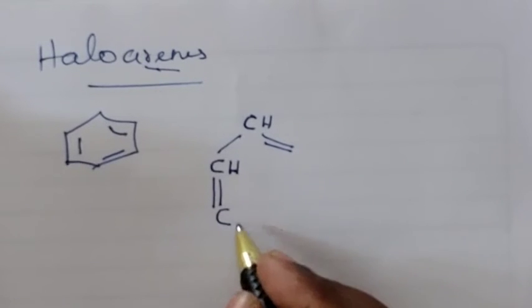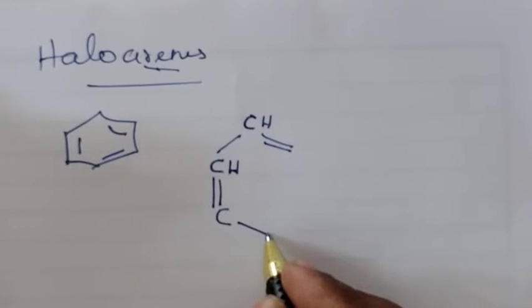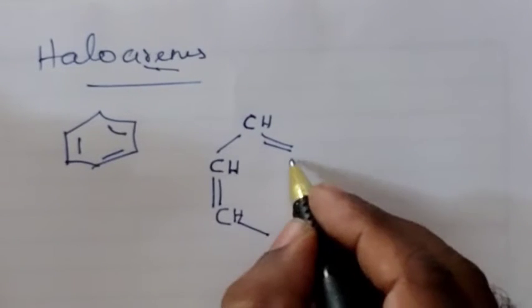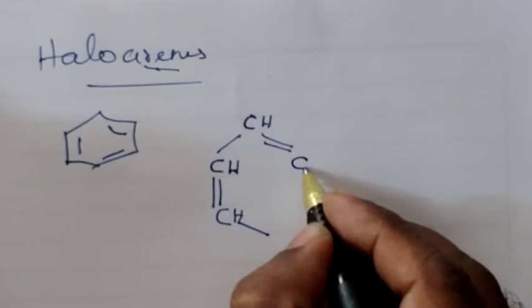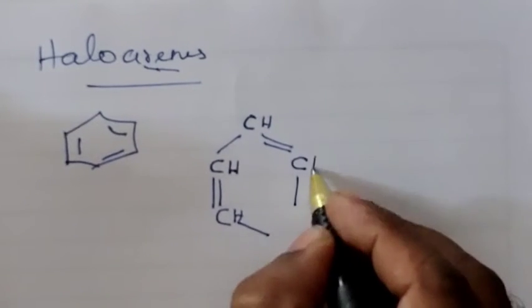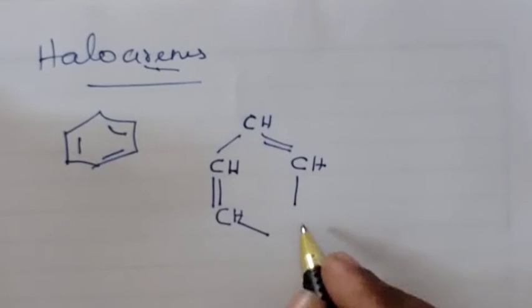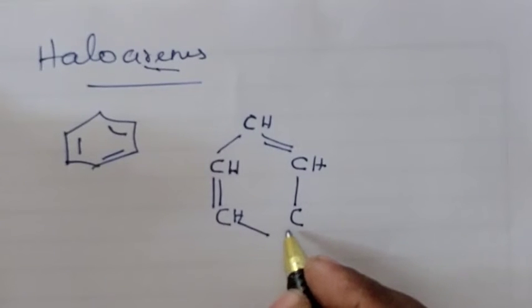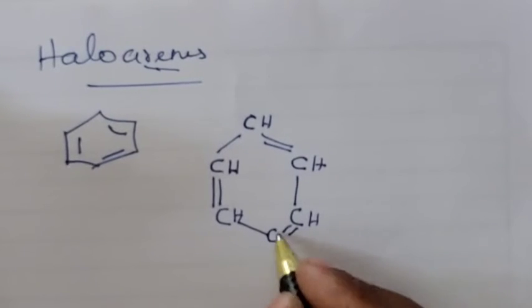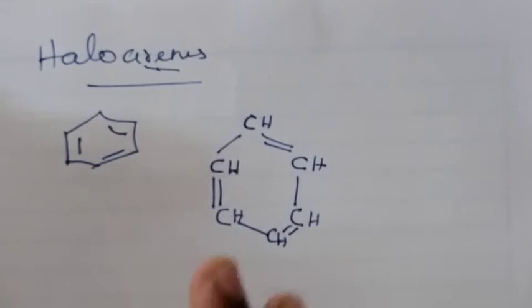Here another one carbon is here, so one bond is here. 1, 2, 3. So one more hydrogen is here. Similarly, here one carbon is here. 1, 2, 3. So here CH group is there. Similarly, here another one carbon is here. It having here another one double bond is present, single bond, so it is also CH. This is also 1, 2, 3, 4. This is the structure of benzene.